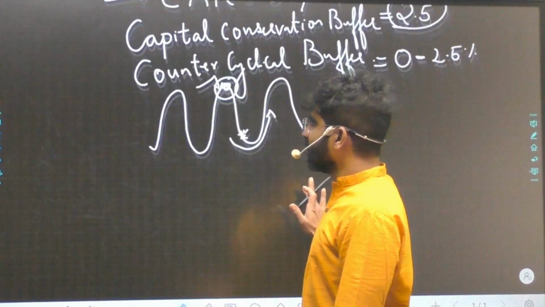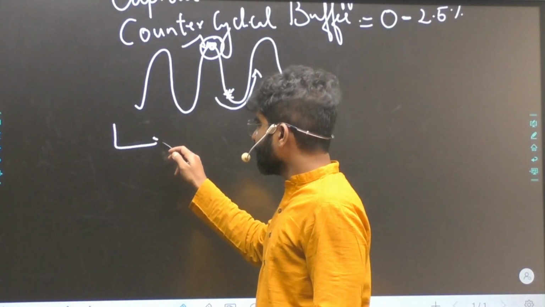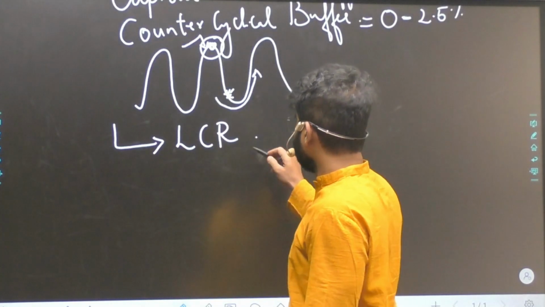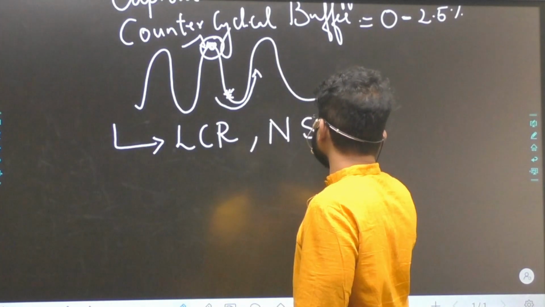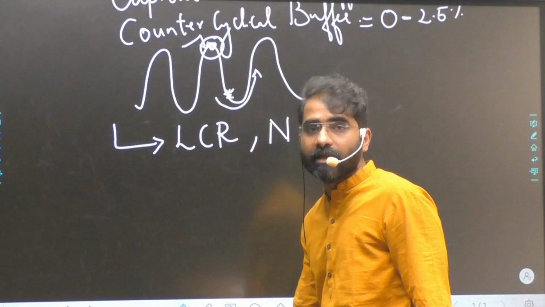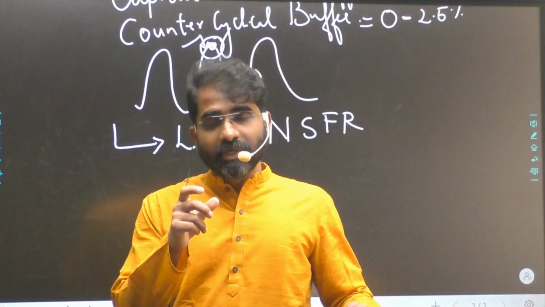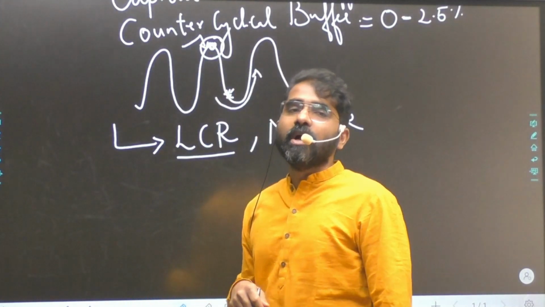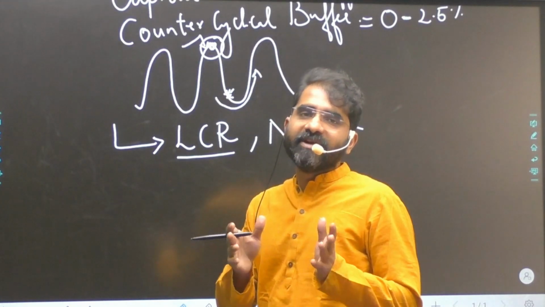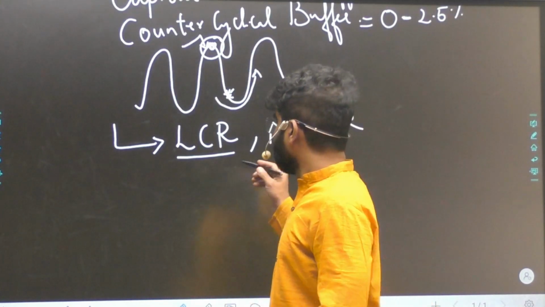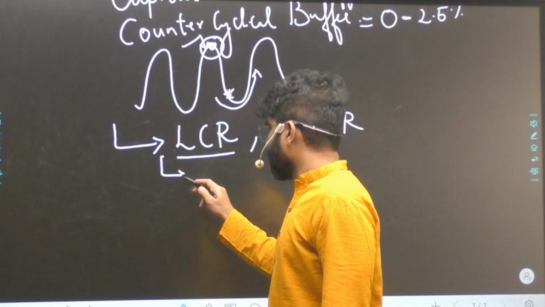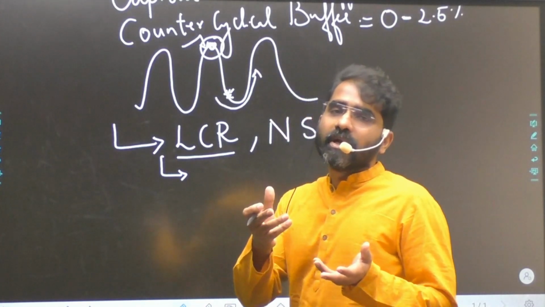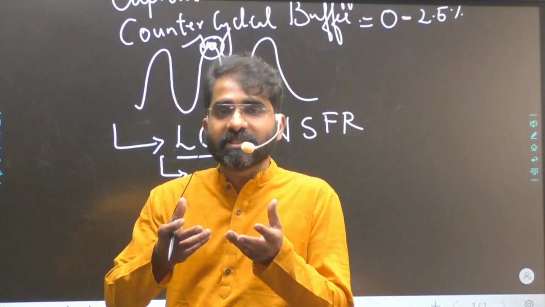Along with this, there are the liquidity coverage ratio and the net stable funding ratio, NSFR. These are also not there in Basel 1 and 2. They are only there in Basel 3. When I say liquidity coverage, you are trying to handle the short-term liquid funds for the bank. That is, in a 30-day period, what is the average cash transaction, that is, how much money the depositors can remove.